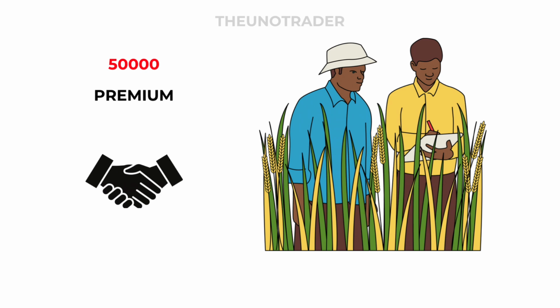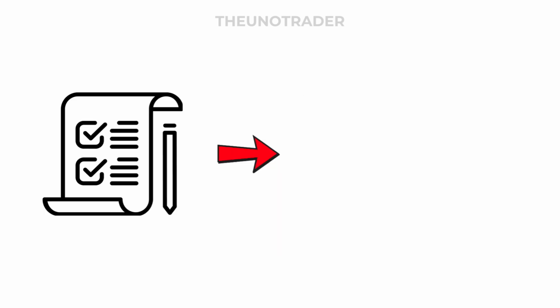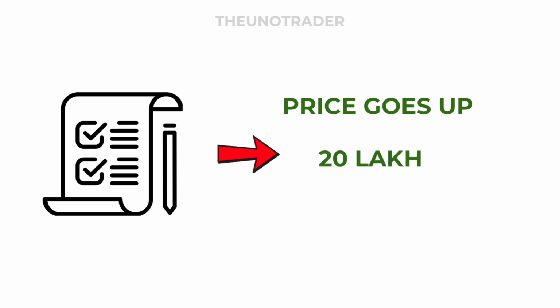Now, there are two possible outcomes over the next 6 months. The highway is built and the land price rises to 20 lakh. The price goes up as you expected. You use your option to buy the land at 5 lakh even though it's now worth 20 lakh. This means you now own the land at a lower price than the market value. Your profit would be 20 lakh minus 5 lakh is equal to 15 lakh. Subtract the 50,000 premium you paid earlier and your profit is still big.